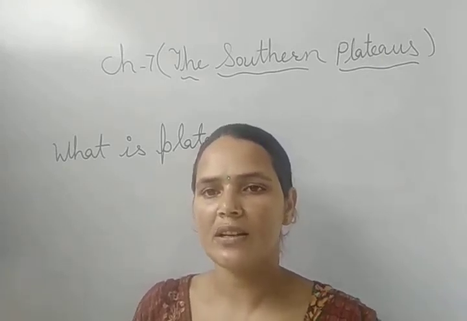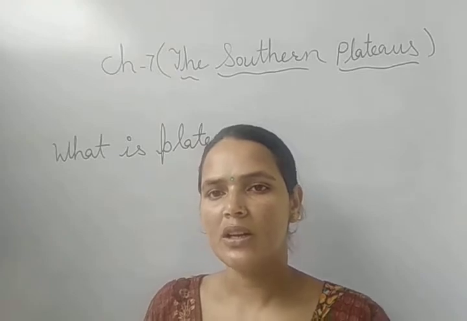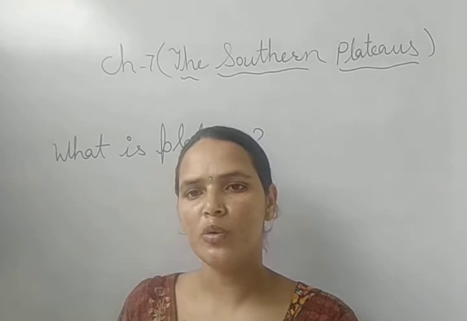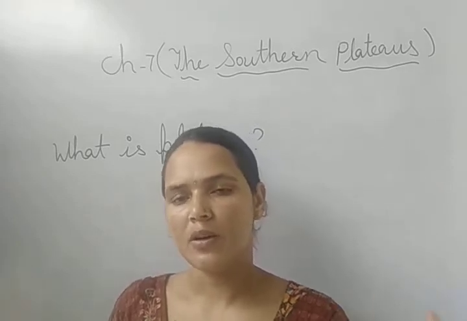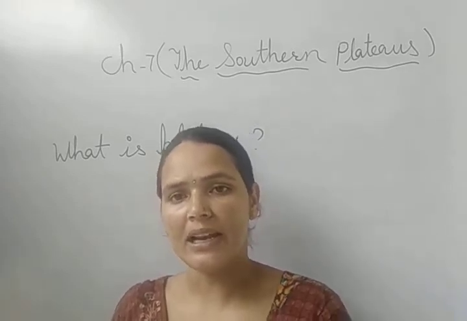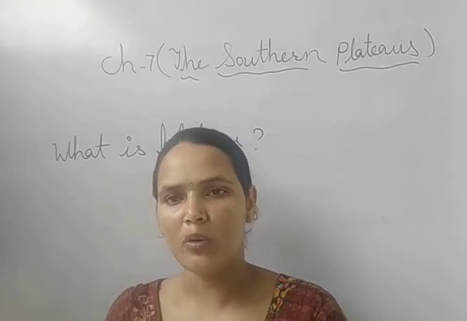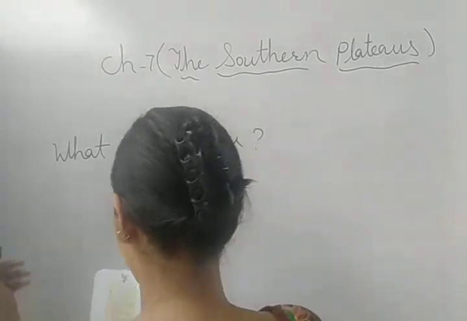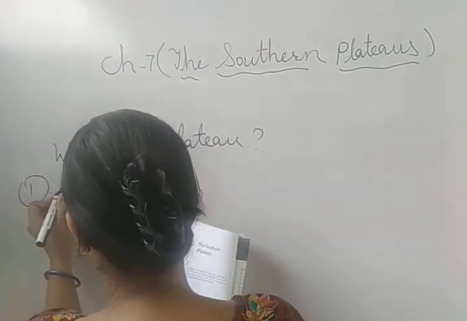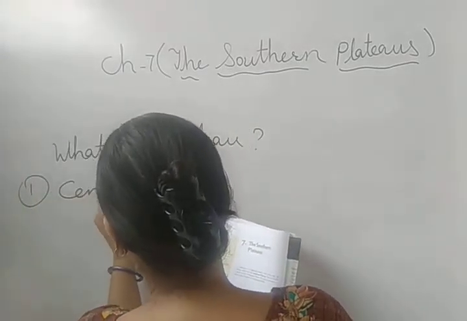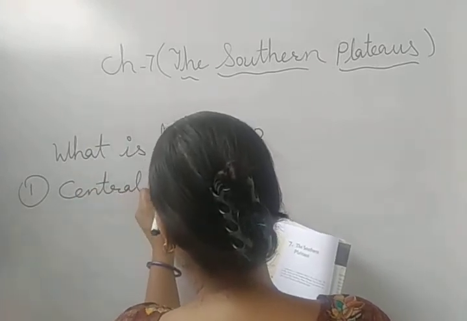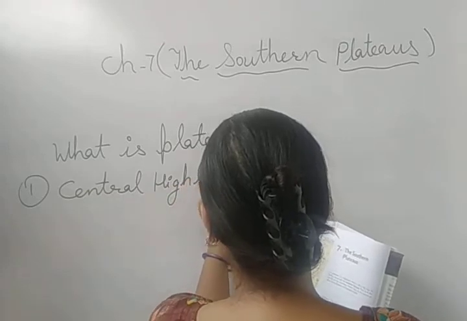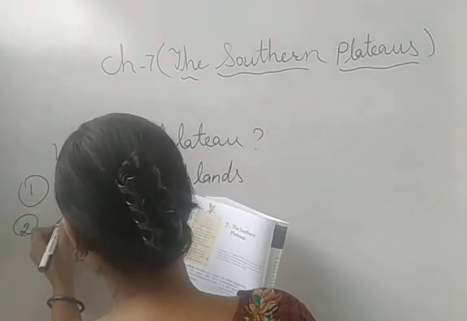Now we will start the chapter. River Narmada divides the southern plateau into two parts. Top is the Central Highlands, and below the river Narmada is the Deccan Plateau. First, Central Highlands; second is Deccan Plateau.